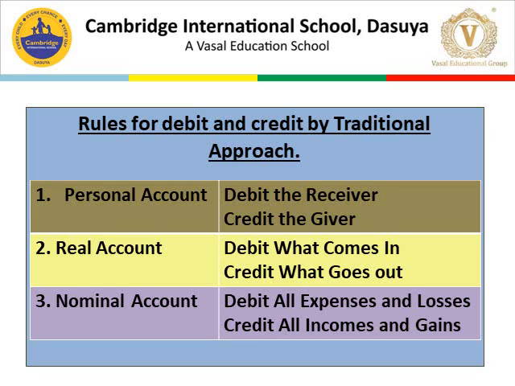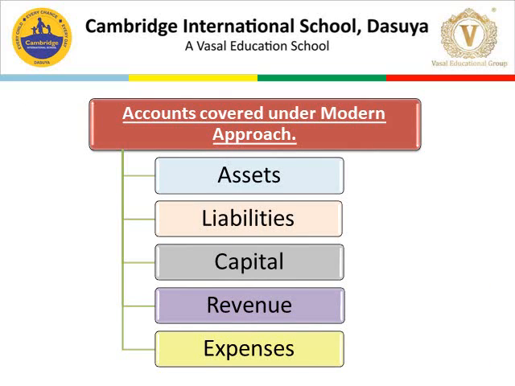Number 3, nominal account. Nominal account covers all expenses, losses, incomes and gains. And the rule for the nominal account is debit all expenses and losses, credit all incomes and gains. Accounts covered under the modern approach: Number 1, assets. Number 2, liabilities. Number 3, capital. Number 4, revenue. Number 5, expenses.